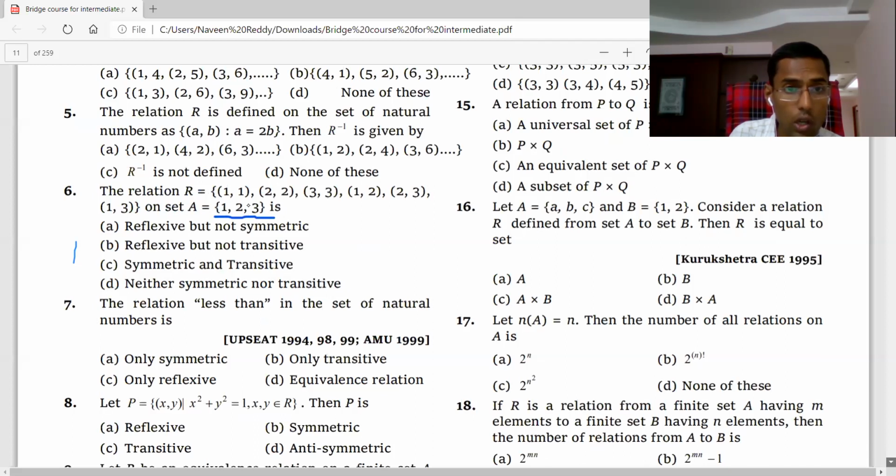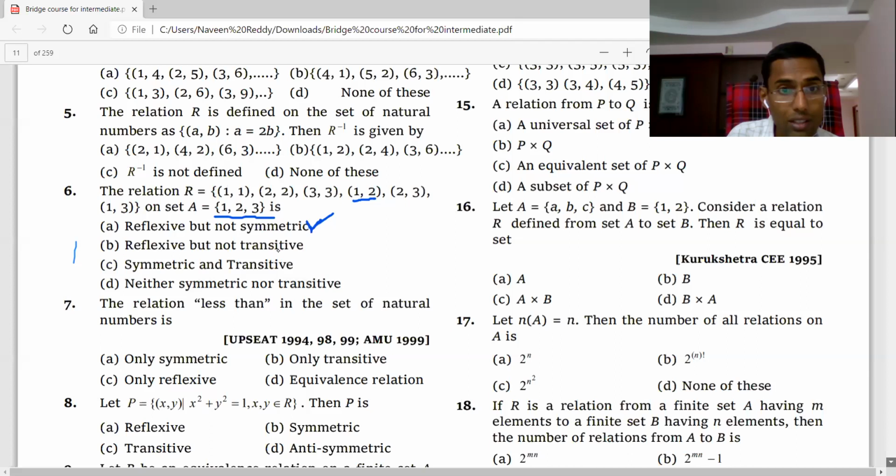This I told yesterday already. Whether it is reflexive but not symmetric. So we have to find whether it is reflexive or not. Here 1 2 3 is there, and (1,1), (2,2), (3,3) are there. Therefore it is reflexive. Whether it is symmetric or not, how do you check? (1,2) is there, so (2,1) should be there. That's not there. So reflexive but not symmetric. This is correct, it is not symmetric.